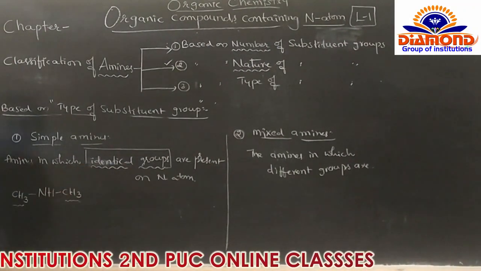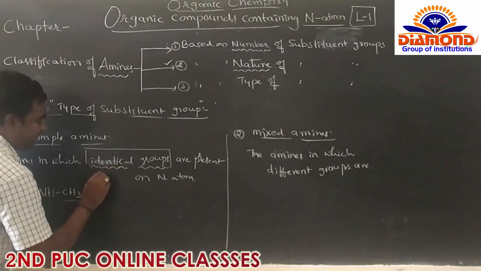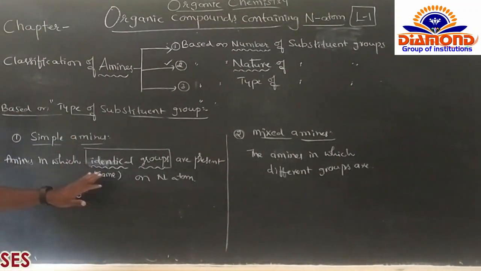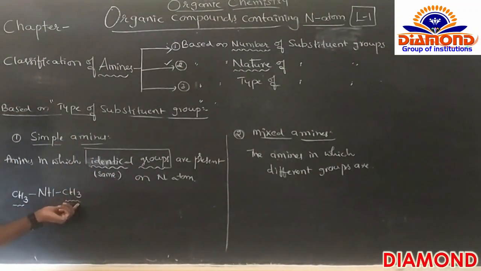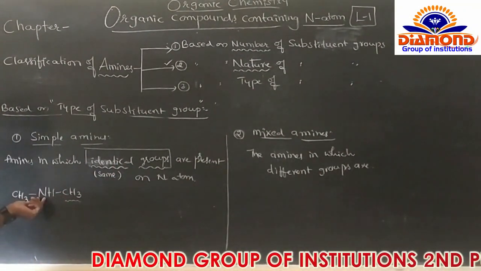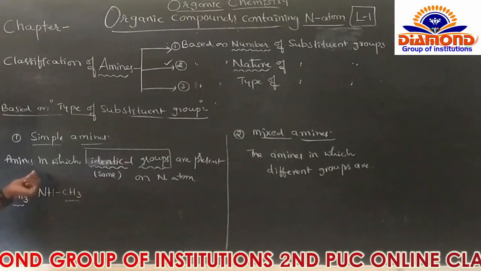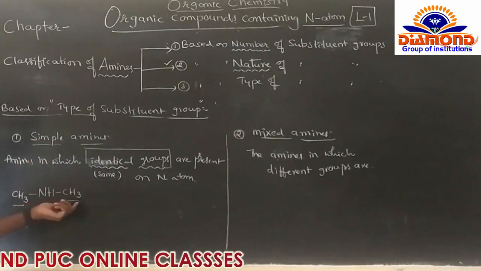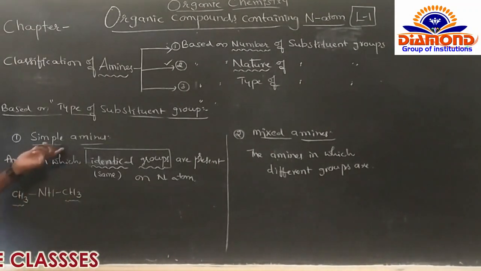What's the meaning of identical? Identical means same. So the same groups are present on the nitrogen in the amine group. Those are called simple amines.